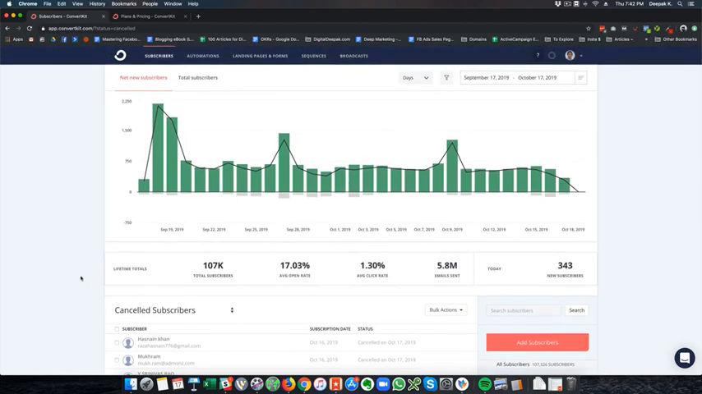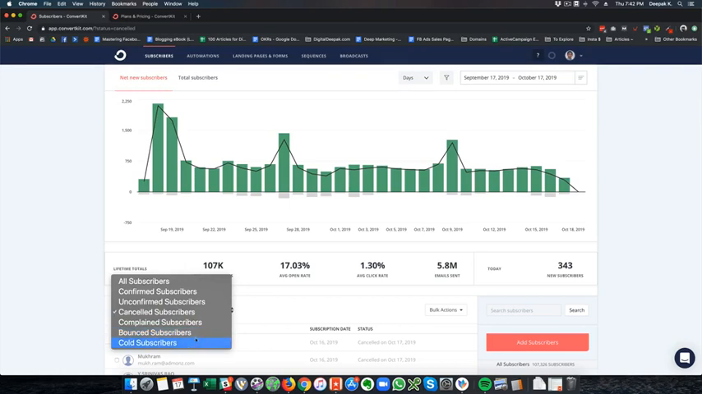Most of the other email marketing tools have a system where, unless you delete the unsubscribers and remove them out of the system, you are still going to get billed for them.